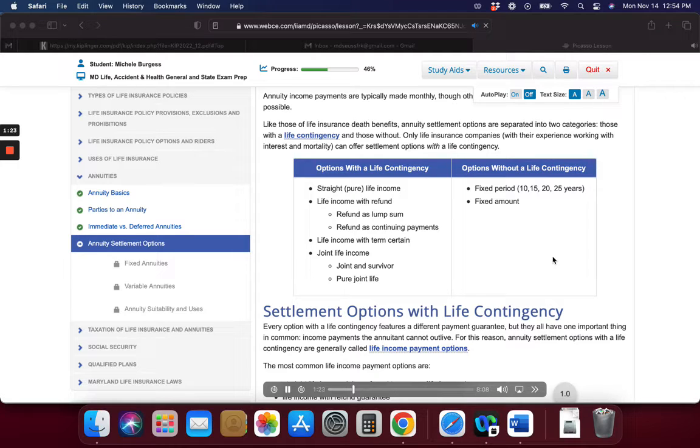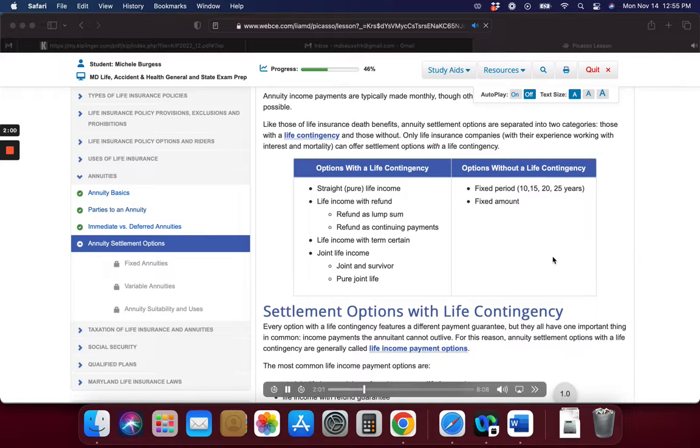straight life income, also referred to as pure life income, life income with refund guarantee, life income with period certain, joint life income. Straight life income. Under a straight life income option, income payments are made for the annuitant's lifetime. Payments cease at the annuitant's death, even if that occurs shortly after the start of income payments. Because it provides no minimum payment guarantees, the straight life income option provides the largest monthly income payment of all the life income options.